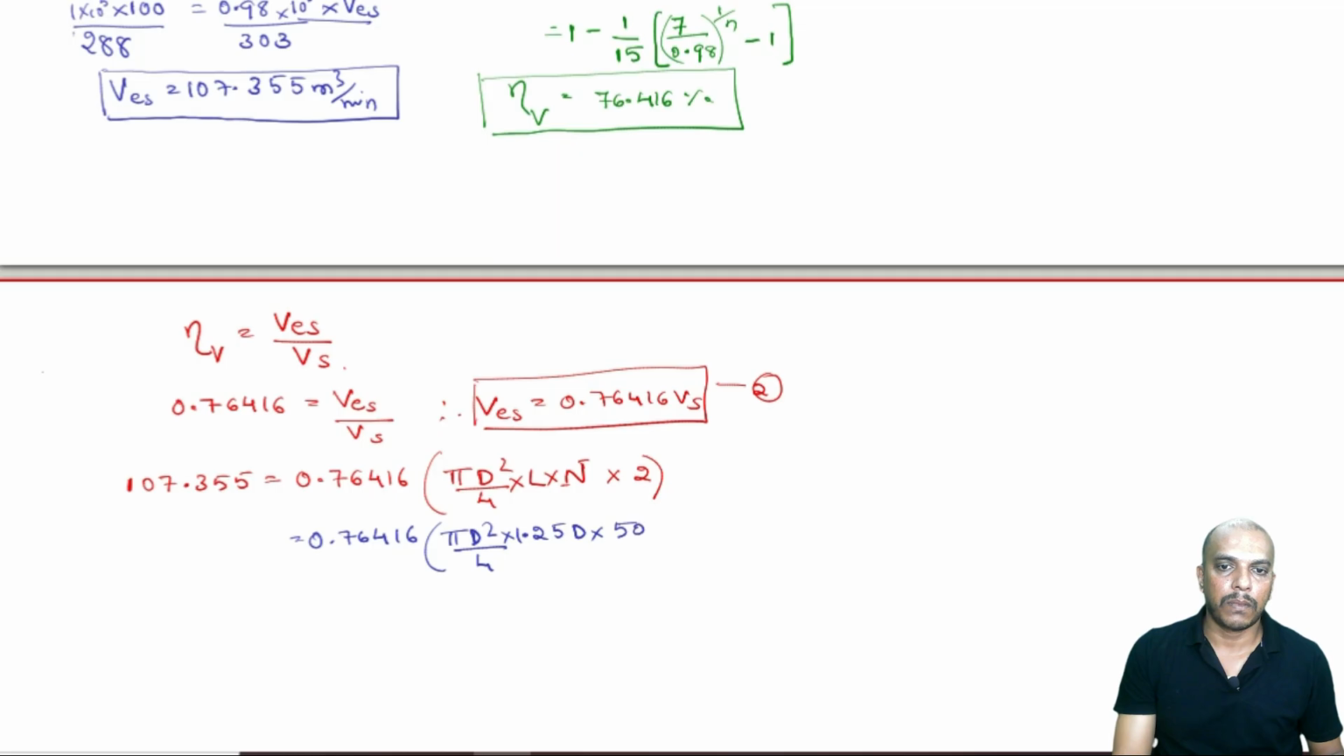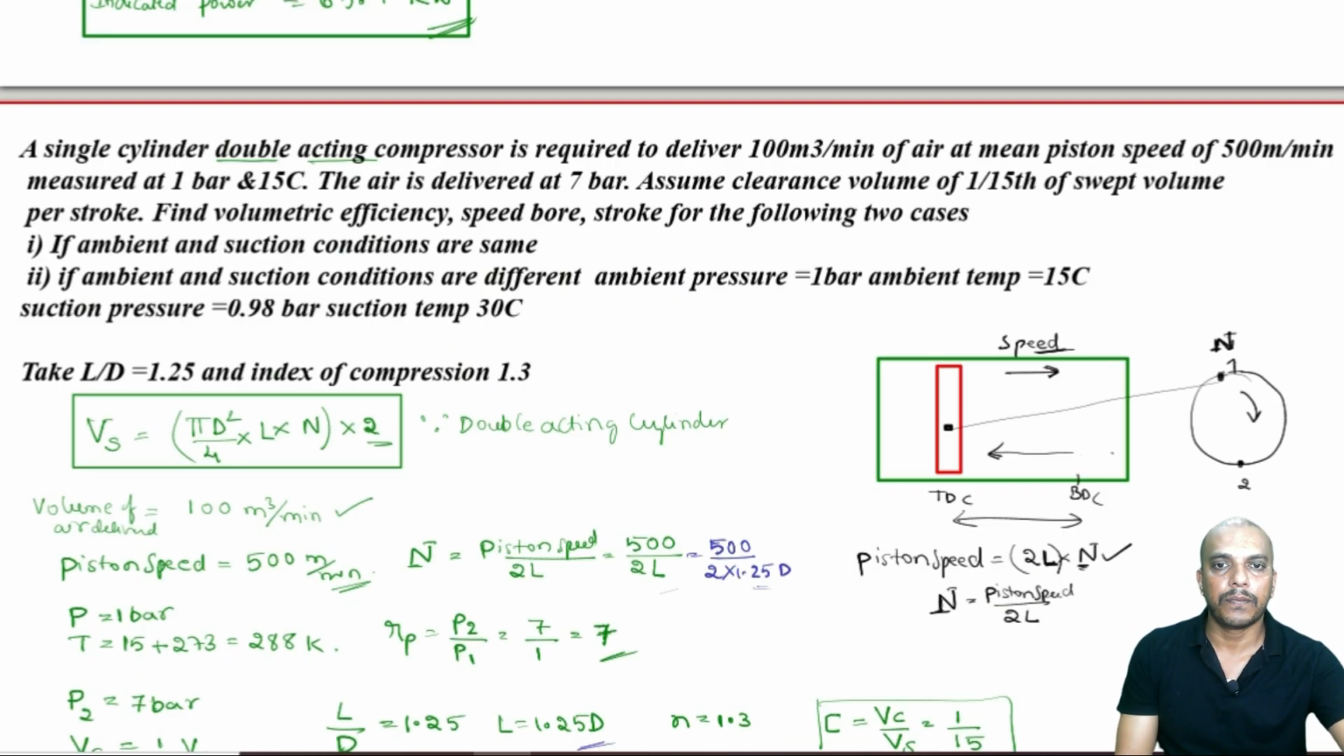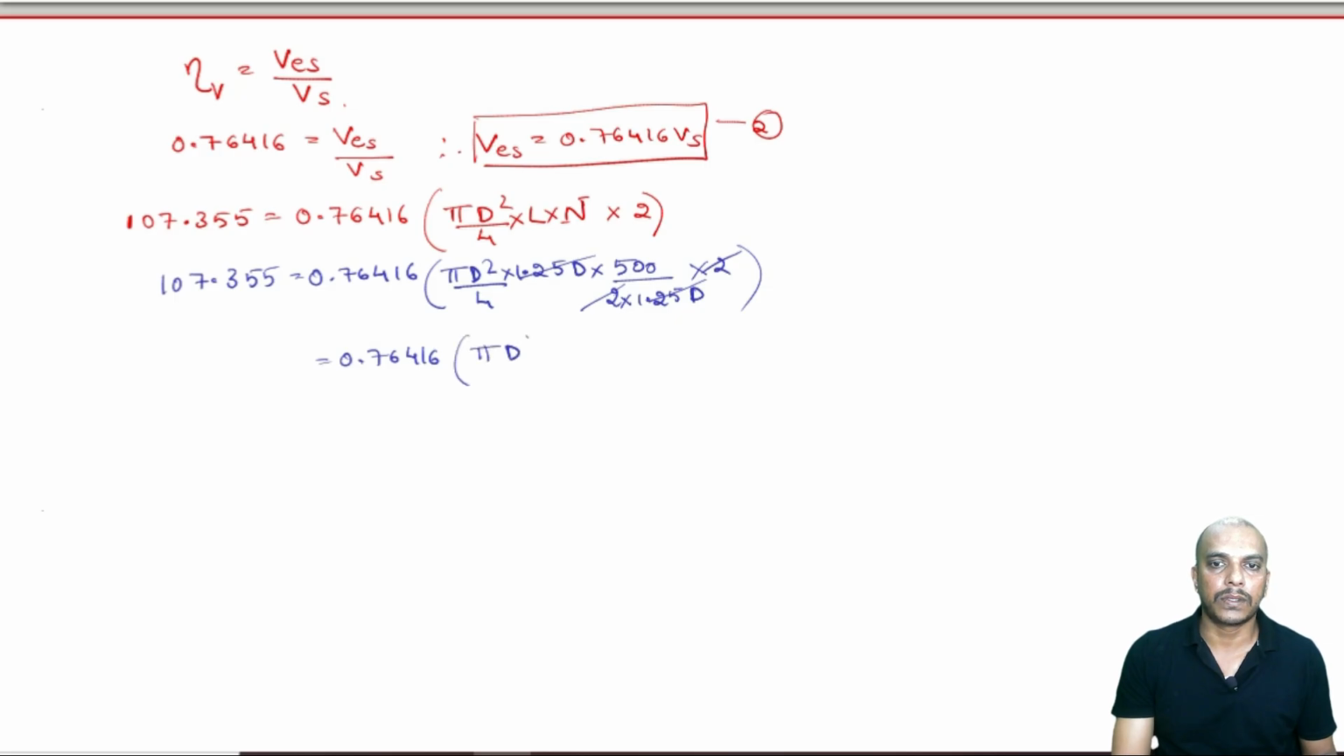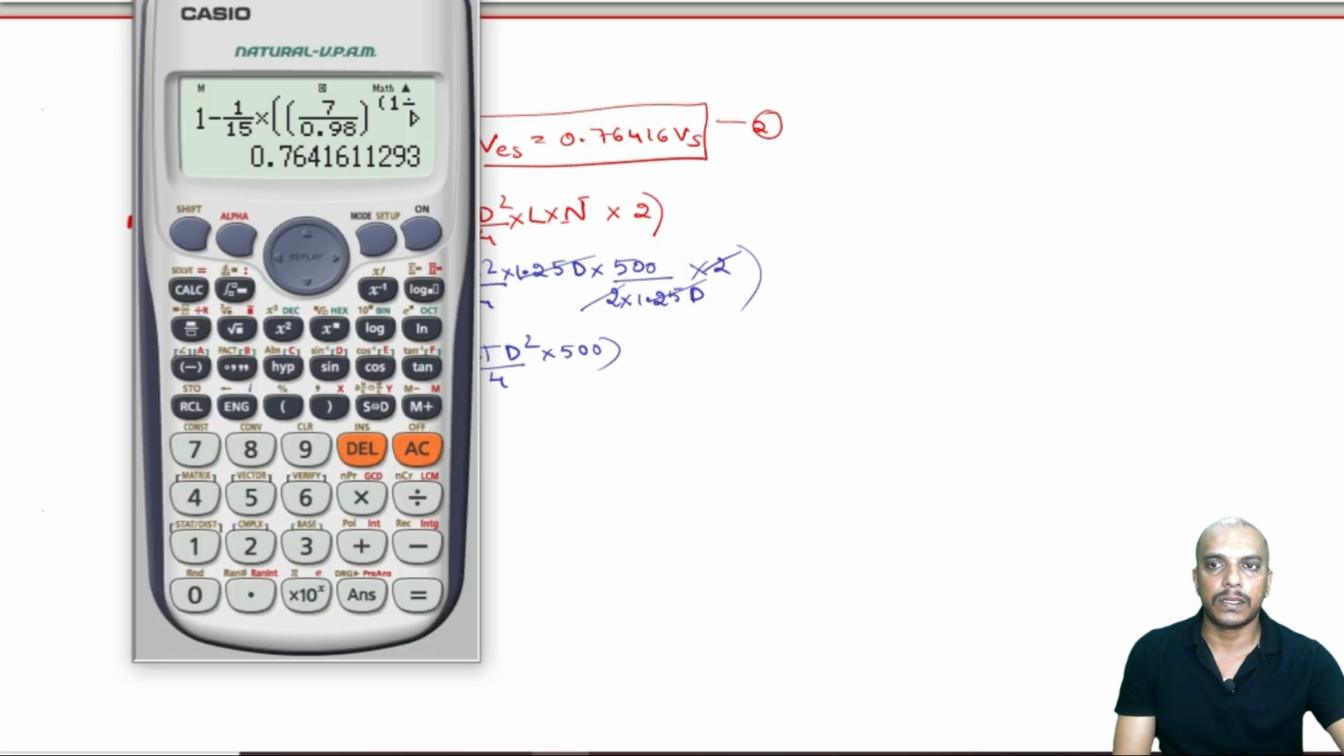500 by 2 into 1.25 d, and 2 here. Now 1.25 d and 1.25 d cancel out, 2 and 2 cancel out. We are remaining with this equation. So diameter is the only unknown, and we must be able to calculate it. Pi d square by 4 into 500 is what remains. So let us calculate this.